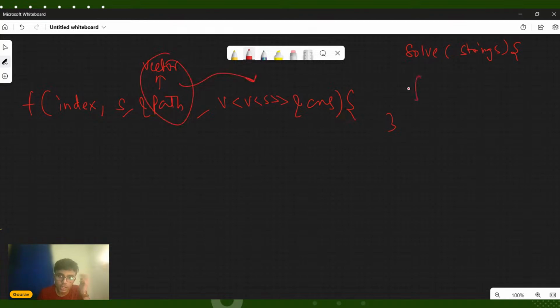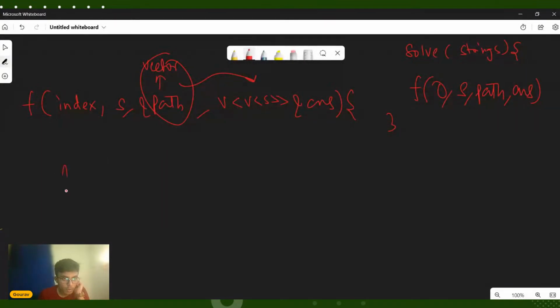Okay. So initially we will call the function for f is equal to 0 comma s comma path vector and an answer vector, a vector of vector of string type. Okay. So finally, what we can do basically is that, let us say we come inside this function.